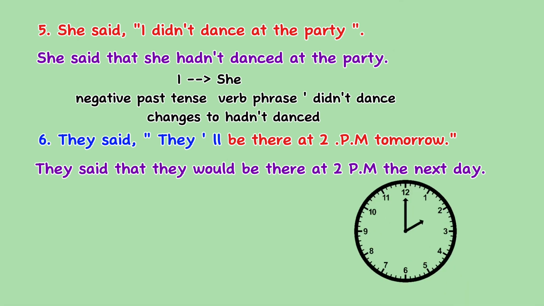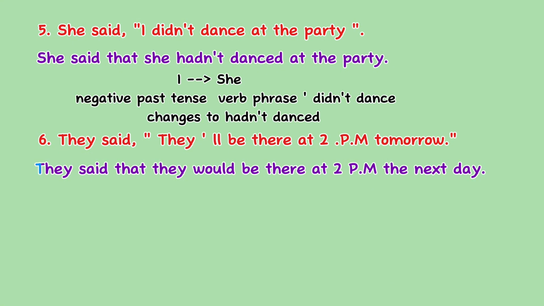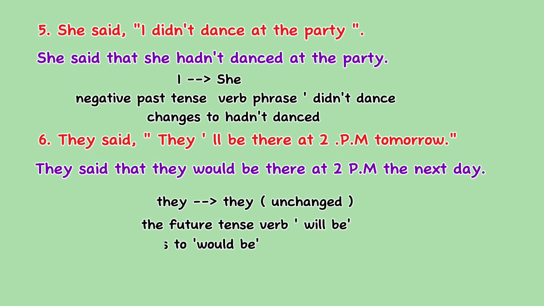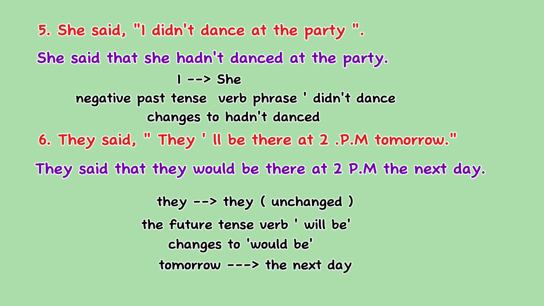They said, "We will be there at 2 p.m. tomorrow." The answer is, they said that they would be there at 2 p.m. the next day. The pronoun they remains unchanged as it is already in the third person. The future tense verb will be changes to would be to align with the past tense of the reporting verb said, reflecting that the statement is being reported after it was originally made. Additionally, the time expression tomorrow changes to the next day to fit the context of reported speech.